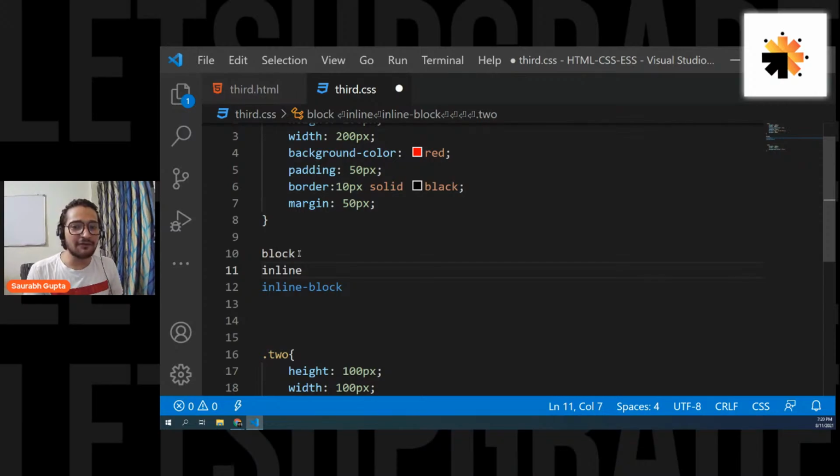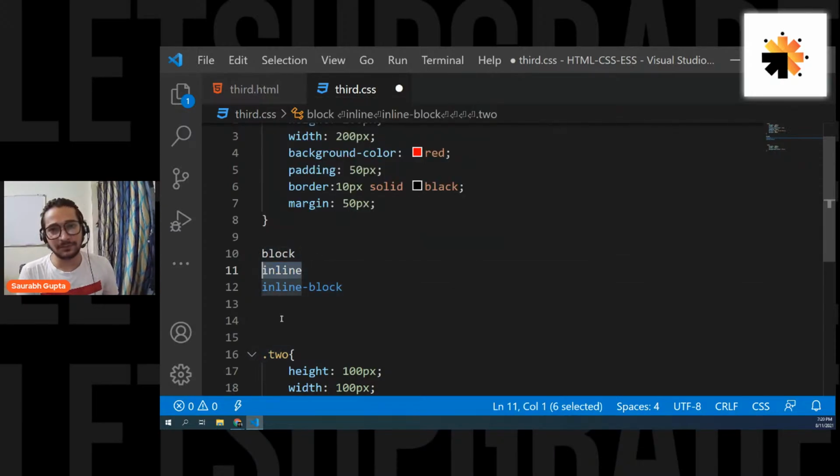Now, div is by default a block element. We can actually convert it to an inline element. But remember, inline elements can never have height and width. Remember it, guys. Remember it for your lifetime. Inline elements can never have height and width. That means if you convert any element to an inline element, you cannot give height and width. And if there is an inline element by default, you cannot give height and width either. Inline elements can never have height and width, but they will go inline.